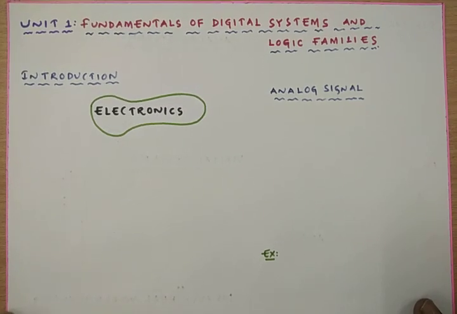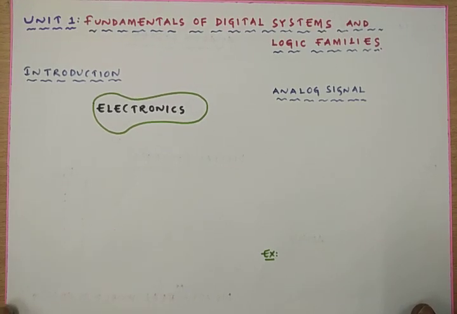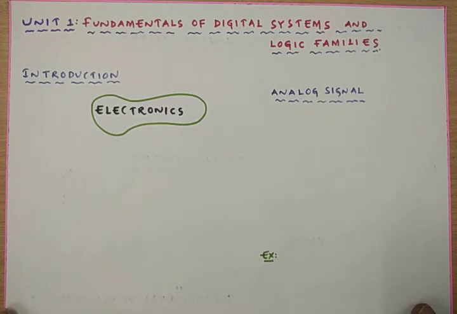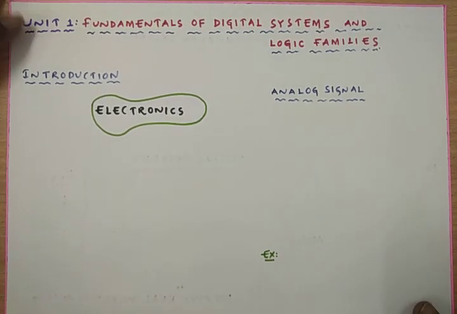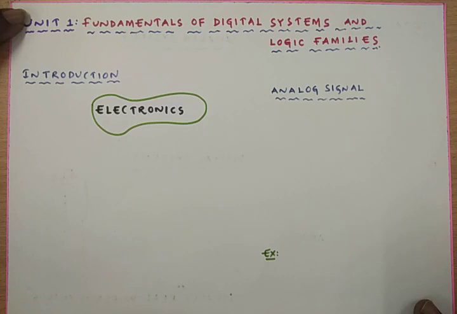We have studied analog electronics in the third semester itself, and now we are going to study digital electronics. It is another branch of electronics in the current semester, that is, the fourth semester. Analog electronics and digital electronics are two different branches in electronics.